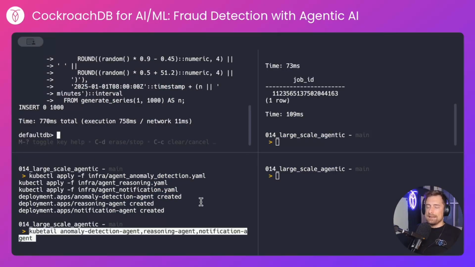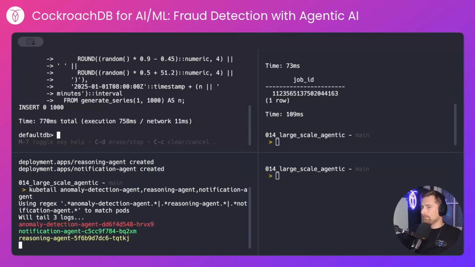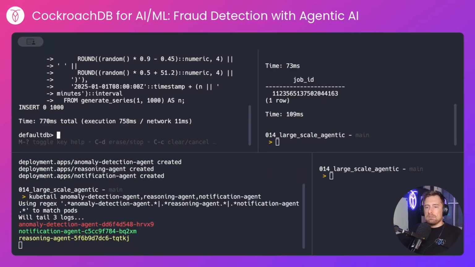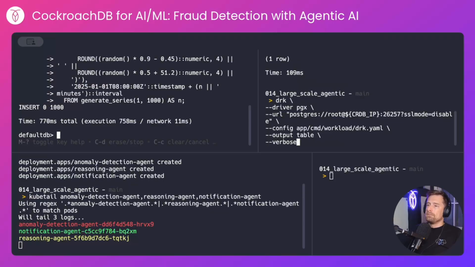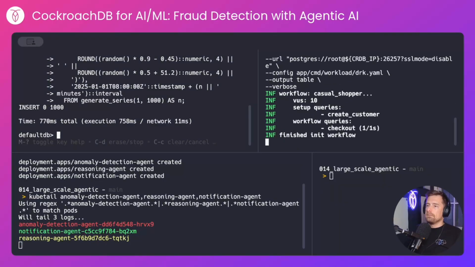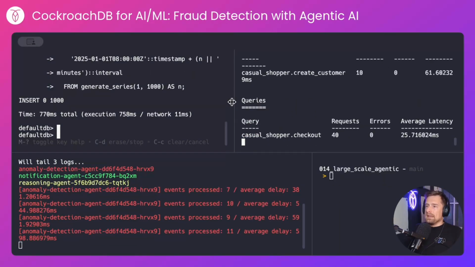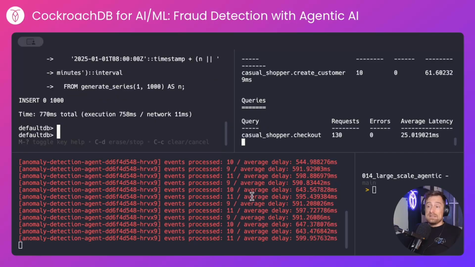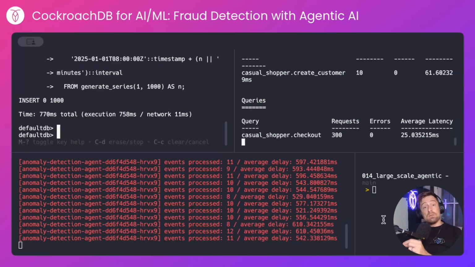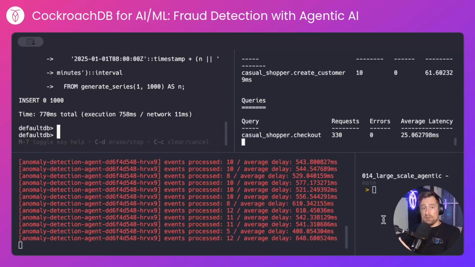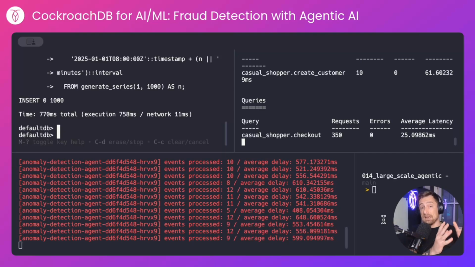And then I'll tail their logs using kubetail. There's nothing happening at the moment because we haven't started anything, but let's now start a workload. So we're making 10 requests per second, and we can see that the anomaly detection agent is at work. It's processing the 10 requests per second, and what you're seeing here in average delay is simply the amount of time it took from creating the purchase to then reading it back into the anomaly agent.